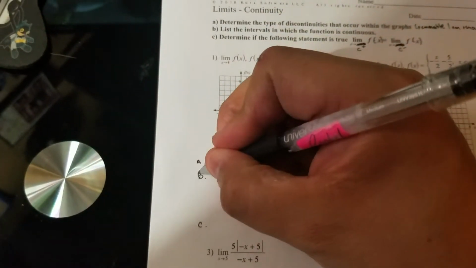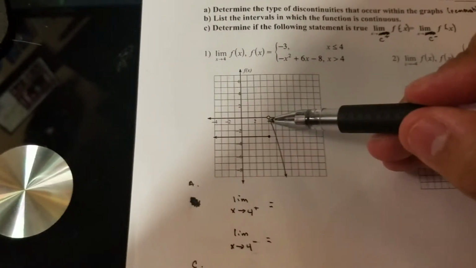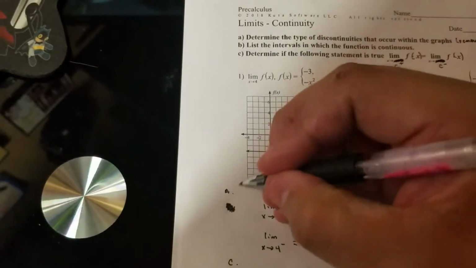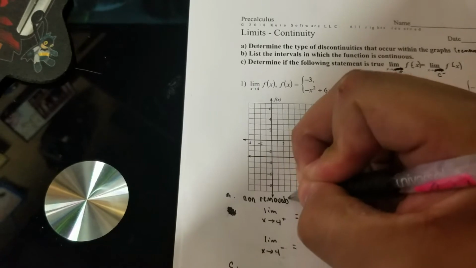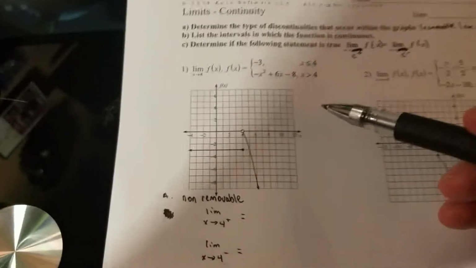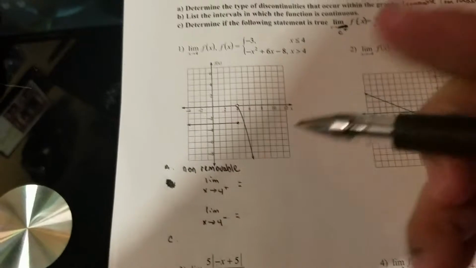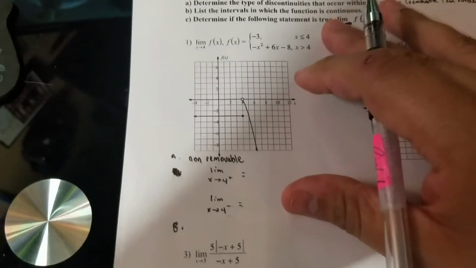For part A, right here, I see that this is a jump, and we know that a jump is a non-removable discontinuity. Like we just finished seeing right here. Looks kind of like this one right here, non-removable. Okay. Part B is where it's continuous. So I'm going to write it down here because I made a mistake here.